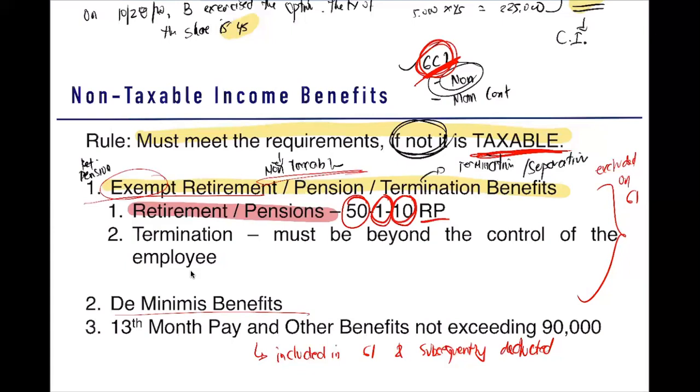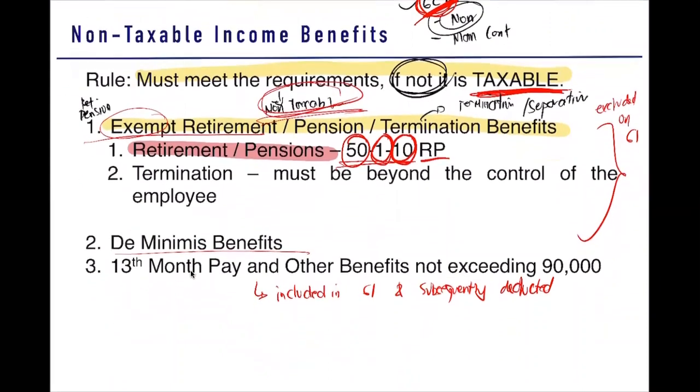Normally, we do not look at the retirement plan kasi halos lahat naman may retirement plan. So, ang tinitignan lang talaga natin is yung 5110. You must retire at the age of 50, it is your first time to retire, and you worked in the company for 10 years. If you meet these three requirements, you are non-taxable. If not, you are taxable.